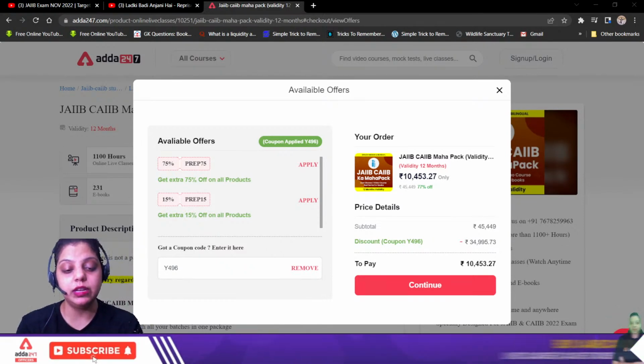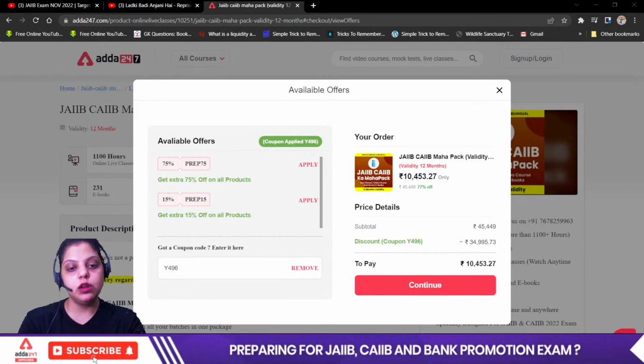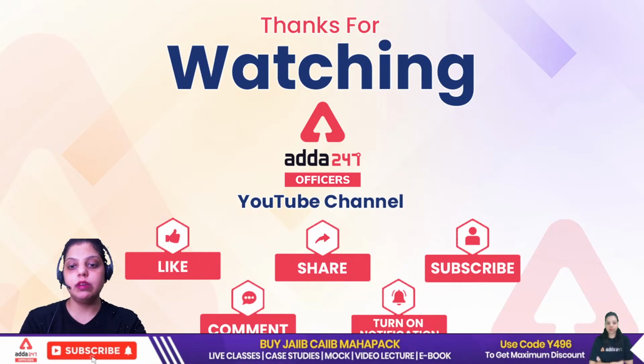So this is how you can enroll in this particular batch. And as information for all of you, I have told you that the felicitation ceremony will be on 23rd of July at the Adda 24/7 address in Gurugram. So you are very much welcome here to celebrate your success with all of us.